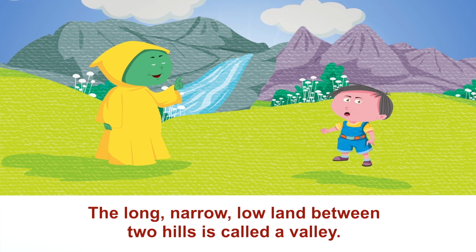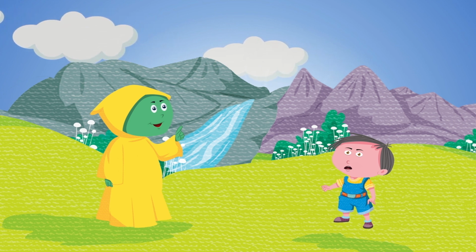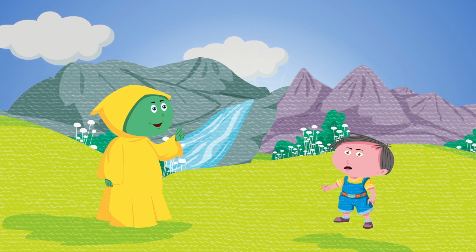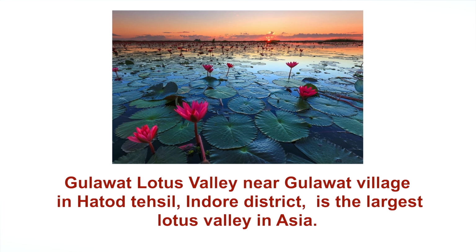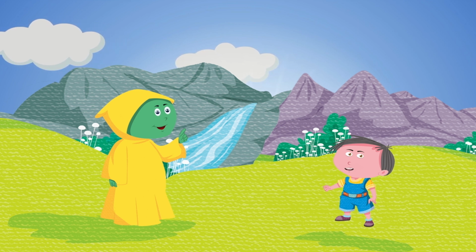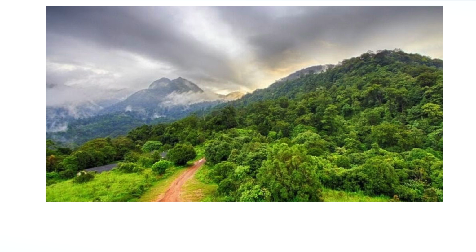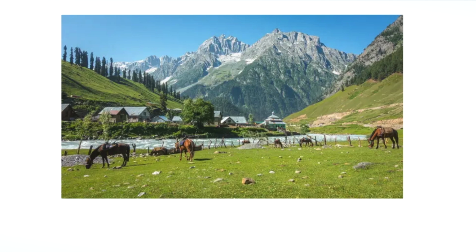The long, narrow, low land between two hills is called a valley. Typically, a river or stream flows through a valley. Gulavat Lotus Valley near Gulavat village in Hatod Tehsil, Indore district is the largest lotus valley in Asia. Apart from this, the most well-known valleys in India are the Silent Valley, which is located in Kerala, and the valleys of Kashmir.